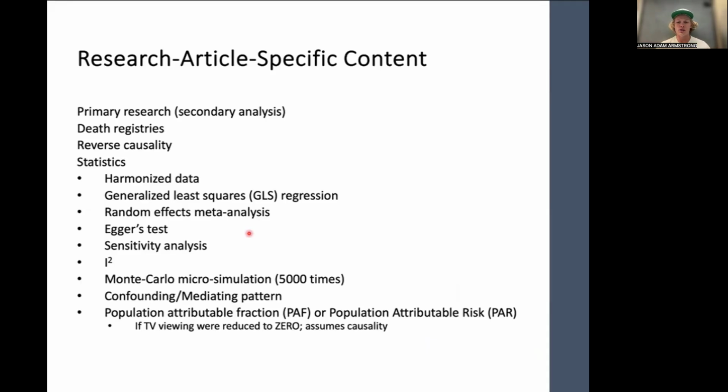Generalized least squares regression is linear regression that accounts for unequal variances. It's used in analyses that measure an outcome across time because there's usually a pattern to error terms. If I'm measuring the impact of sedentary behavior on someone's mortality across time, I would expect that if I measure one individual across time, there's a pretty consistent error term for that individual.